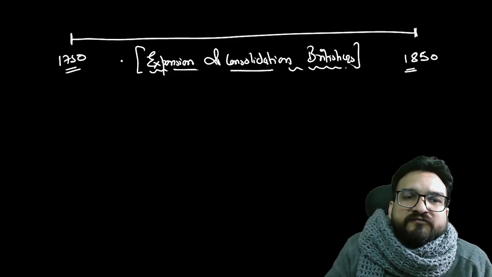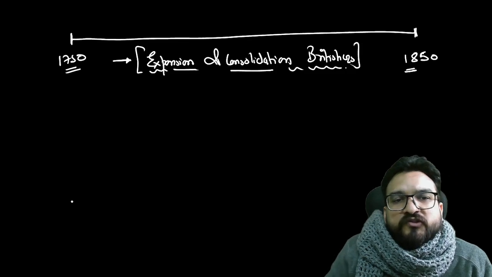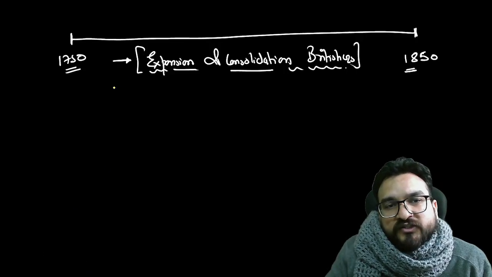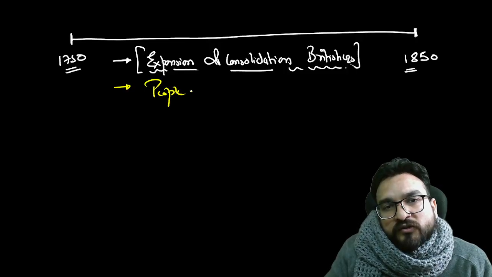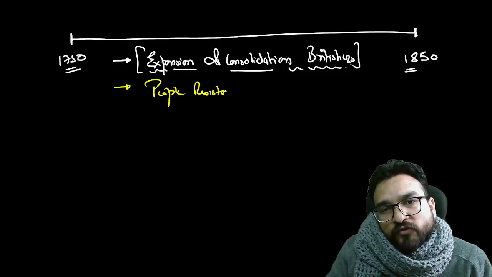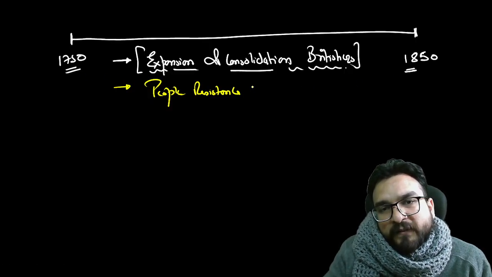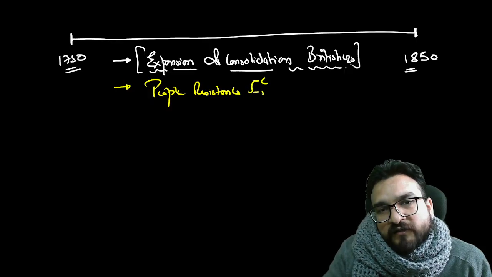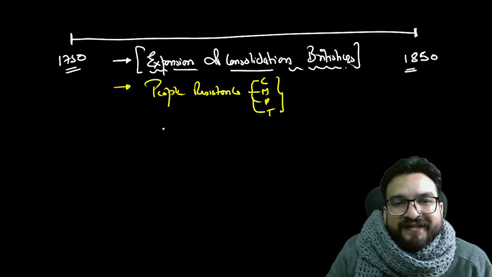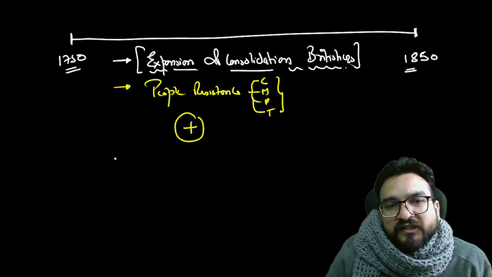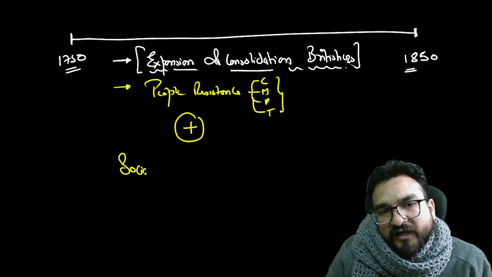So this was one topic which we have already studied if you have subscribed for the crash course. If not, you must have studied on your own. This is one broad topic which you have to cover. Parallelly, because of their expansion and their consolidation, there was some resistance shown by the people. So the next topic you have studied in this same time frame, in different pockets, was people's resistance in the form of civil, military, peasants, tribal, right? This was one topic. And simultaneously in this timeline, certain social reformers were arising, guys.